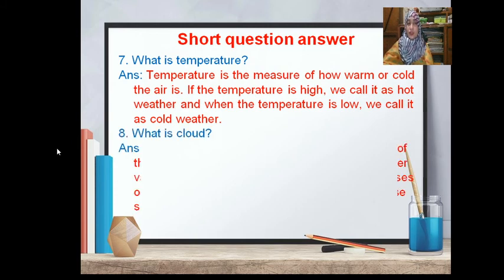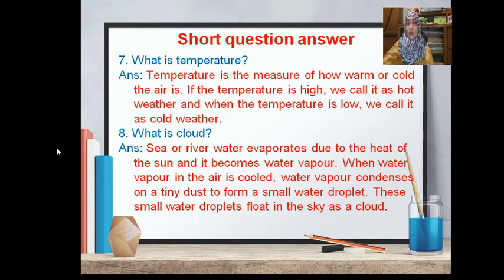What is cloud? Sea or river water evaporates due to the heat of the sun, and it becomes water vapor. When water vapor in the air is cooled, water vapor condenses on a tiny dust to form a small water droplet. These small water droplets float in the sky as a cloud.